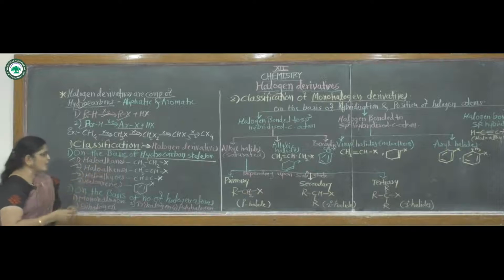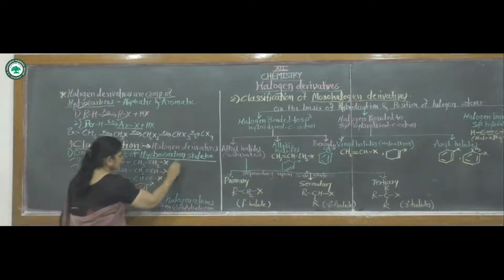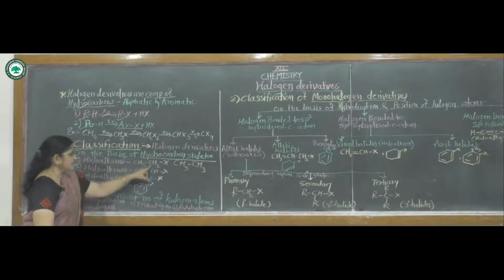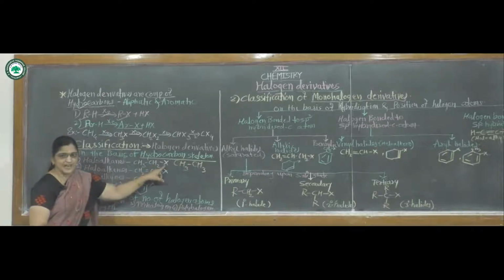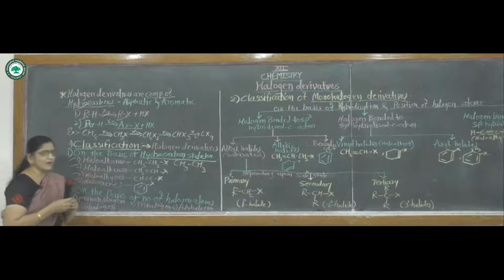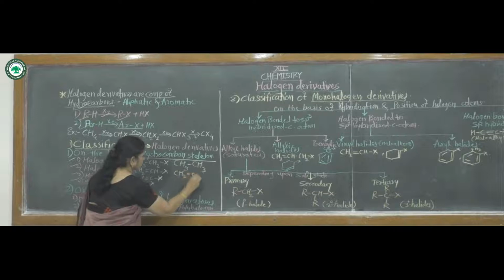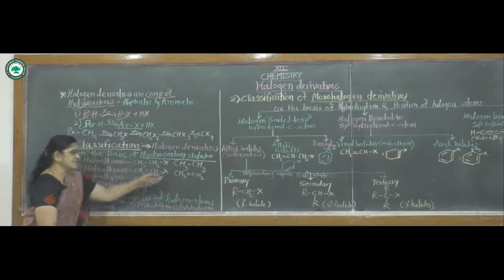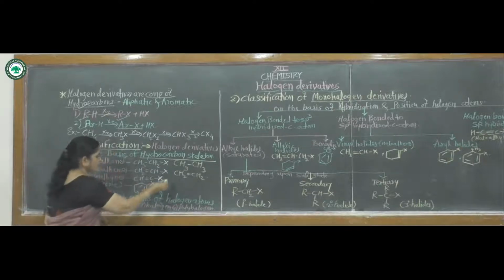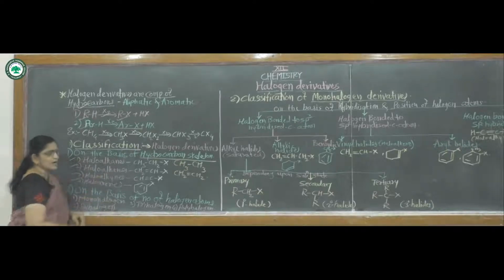In haloalkanes, suppose the alkane is CH4. One of the hydrogen atoms in this compound is replaced by a halogen atom, hence it is called haloalkane. Then second, haloalkenes. The parent alkene is CH2=CH2, that means the name of this alkene is ethene. Again one of the hydrogen atoms of this alkene is replaced by a halogen atom, hence it becomes haloalkene.